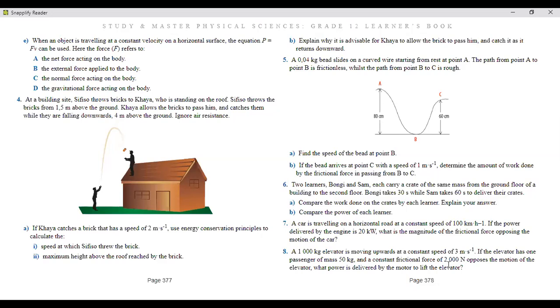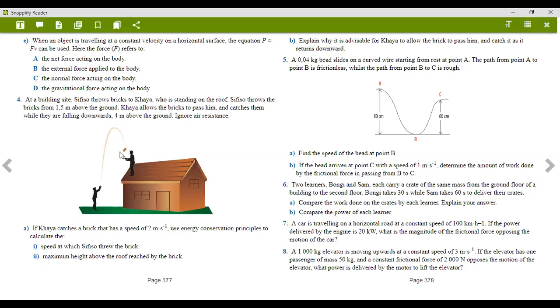So here we've got this scenario, right? This is Kaya and this is Sfiso. Sfiso throws a brick all the way up, but it passes Kaya's displacement and goes a bit higher, and then he catches it only when it comes back. They want the speed at which he threw the brick, the initial speed, basically the speed that is going up, and the maximum height above the roof reached by the brick.